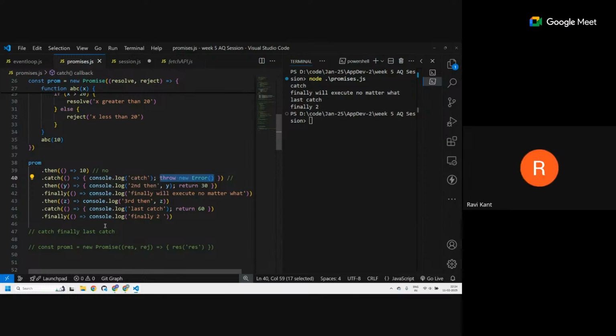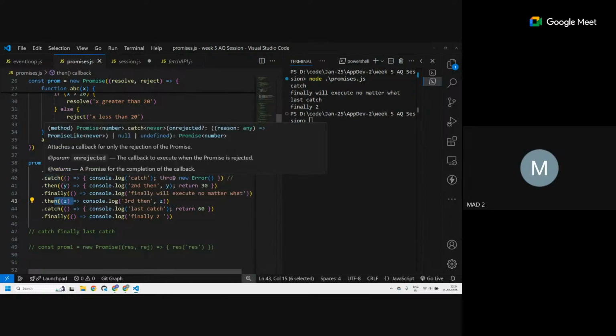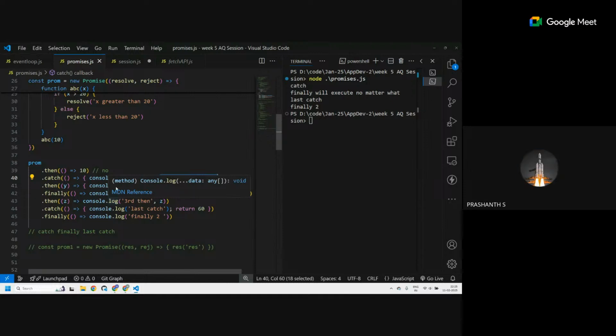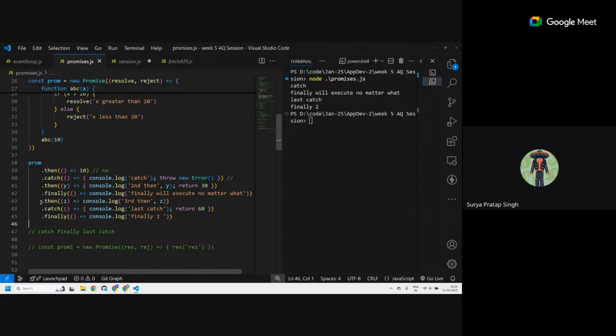What about line 43? Why is this not getting printed? Because this is again in the error part. This is throwing an error, and where is the line to catch it next? Line 44. So this gets caught in 44. But finally you have to print anyway, so it will execute. It will directly go to wherever there is a catch after the error, just looking for finally in between. Sir, if we swap the 44 and 43 lines, then it will print the dot then line. Yes, then it will print it.